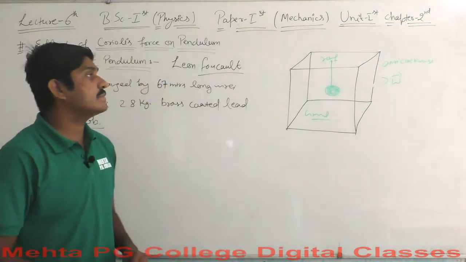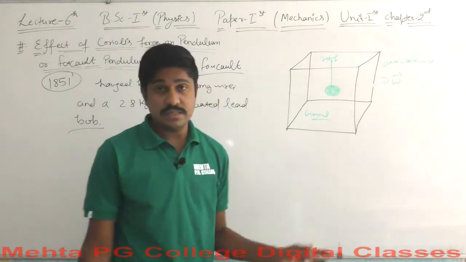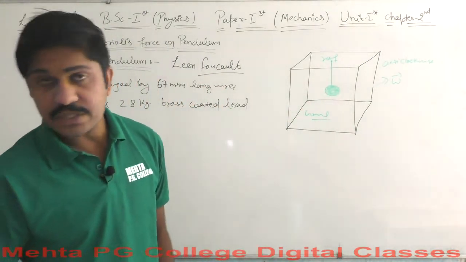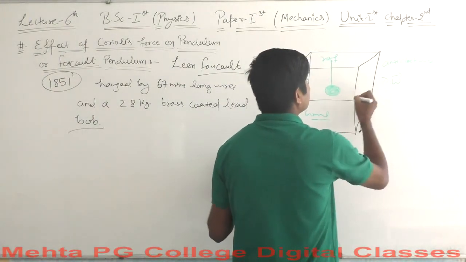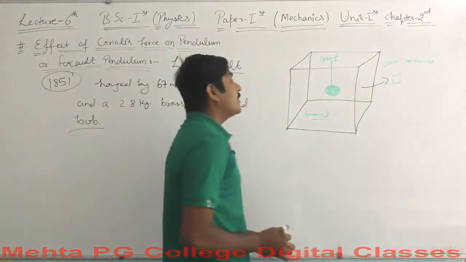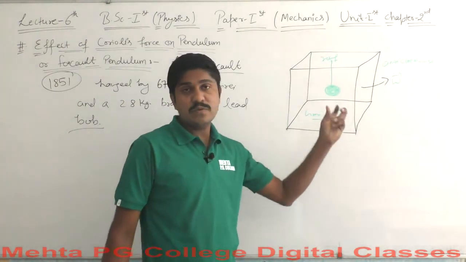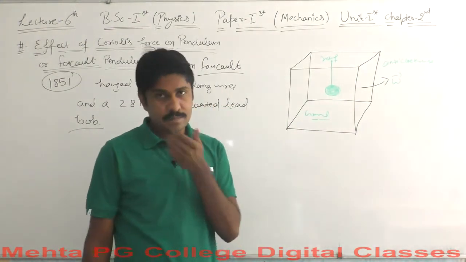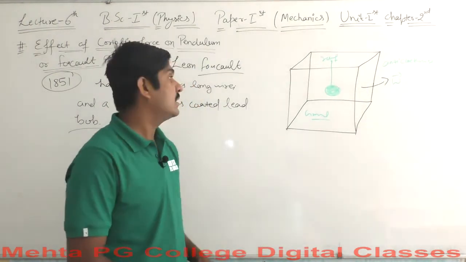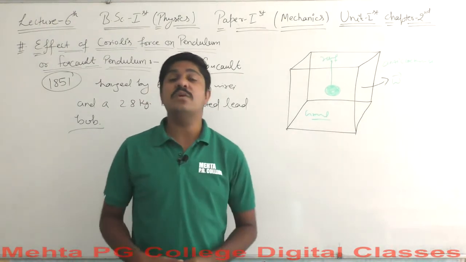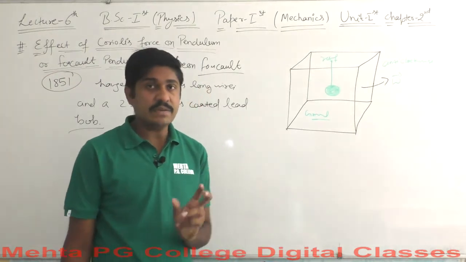If something is hanging freely, then consider that this frame is a frame of reference, the rotating frame of reference. If this frame keeps rotating in this direction, will the bulb move in the same direction at the same instant? No, the bulb will not move in this direction. Why? How do these things happen? What happens in actual practice? Keep it in mind.